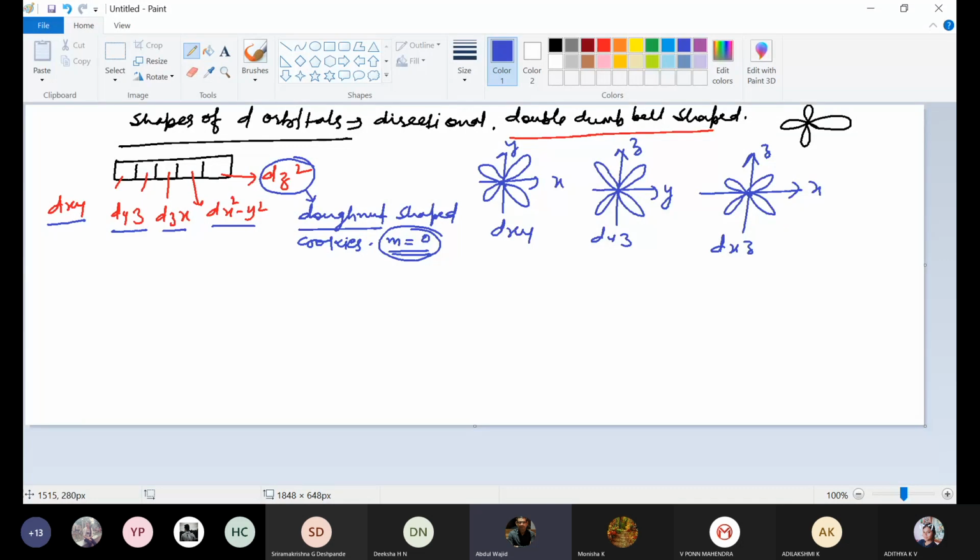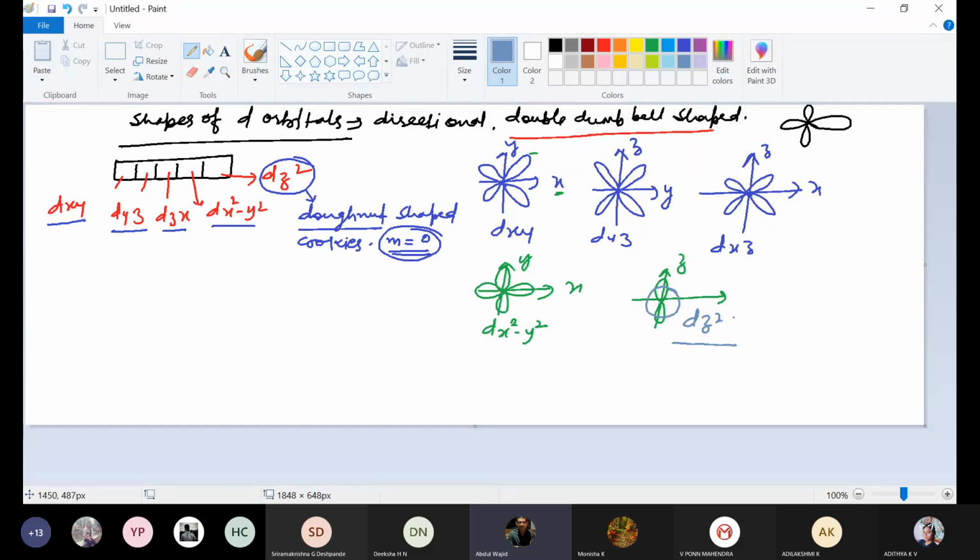And if it is along the axes, x and y again, then it will be dx square y square. And if it is along z like this, then this will be dz square. So these are the 5 different orientations of d orbitals.